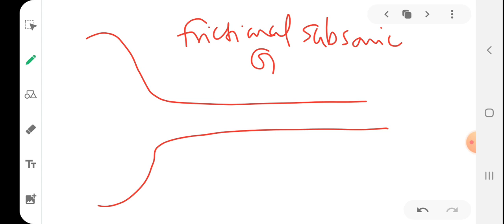Such a flow can be generated by feeding the gas to the duct from the exit of a subsonic nozzle. So through a subsonic nozzle we are feeding the gas so that we can generate a subsonic frictional flow. Let the fluid at inlet to the passage be at state 1. This inlet section is 1, and this is the reservoir, having the stagnation value 0, 1. I am taking another section 2 somewhere away from the inlet.